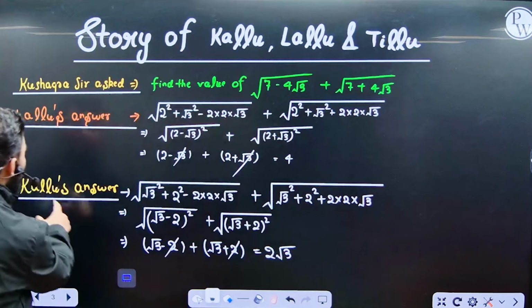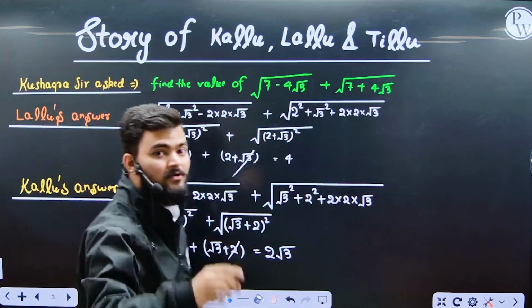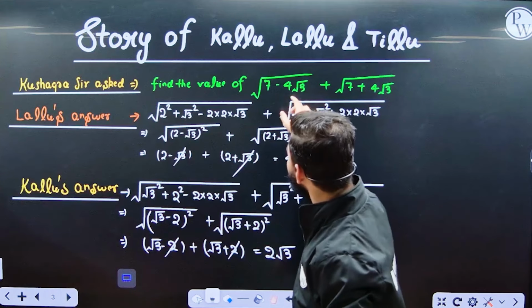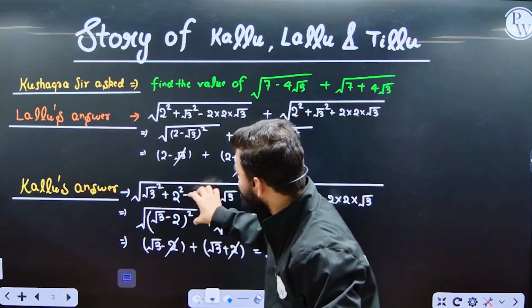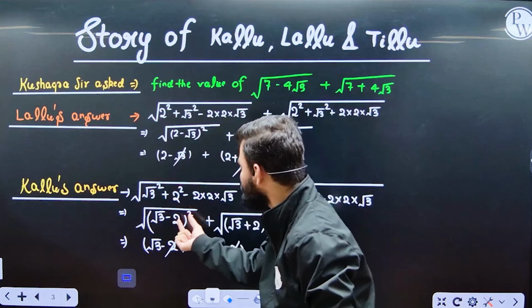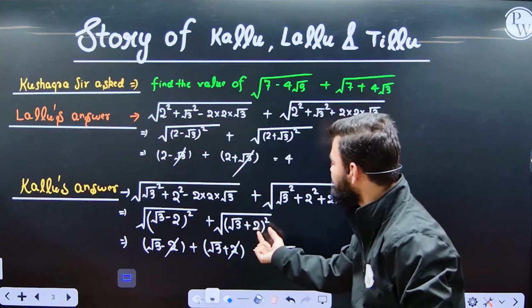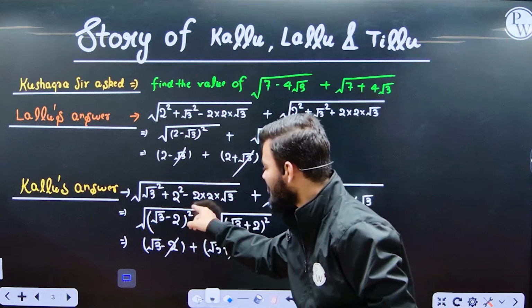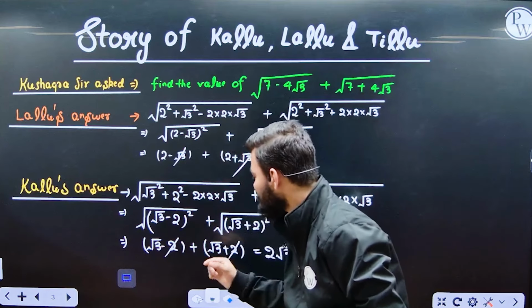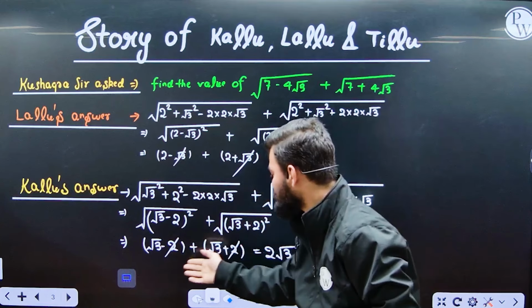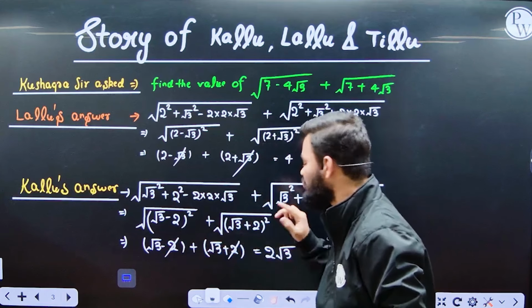Okay, now what is Kallu's answer? Kallu again did the same. He made the perfect squares: root 3 minus 2 whole square, and this as root 3 plus 2 whole square. And he also thought the same. This square and square root will cancel, root 3 minus 2 will remain, and root 3 plus 2 will remain, and this minus 2 plus 2 cancel, root 3 plus root 3, 2 root 3.